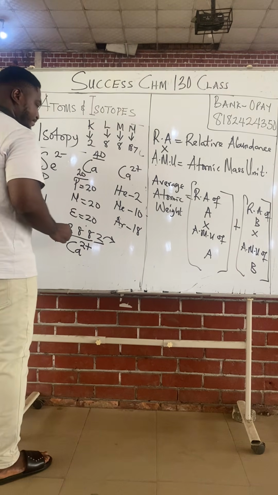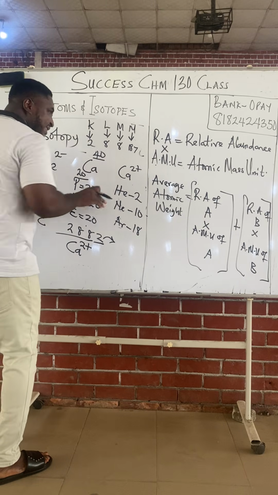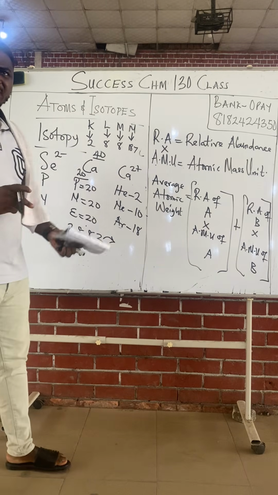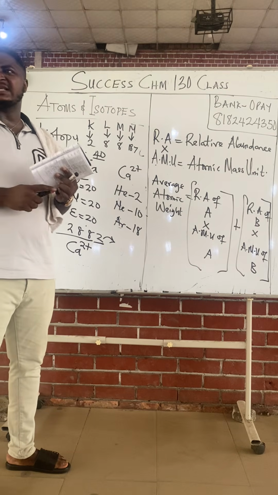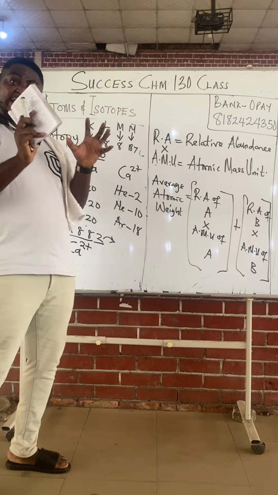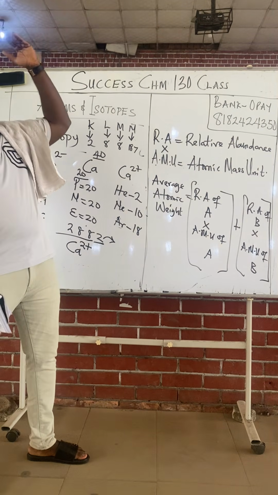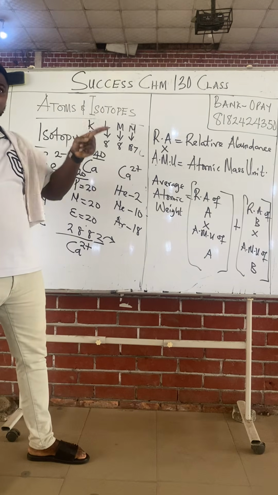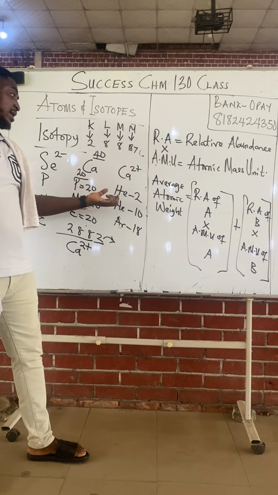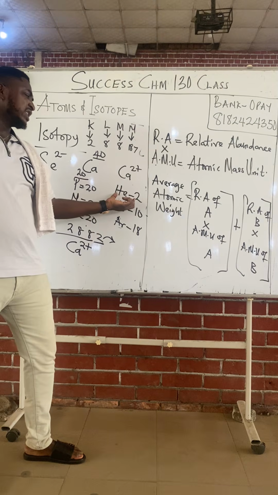Class, any element that can provide the exact number of electrons that the shells need is said to be stable. It's said to be a noble gas. Not all elements can give the shells the required number of electrons they need. Class, helium has just 2 electrons, because if you count the elements, hydrogen, then helium comes next. Helium is number 2, meaning it has 2 electrons. The K shell just needs 2 electrons. You can see why we say helium is stable.